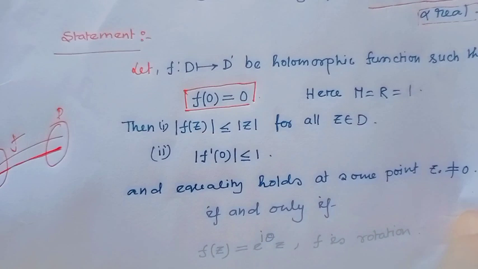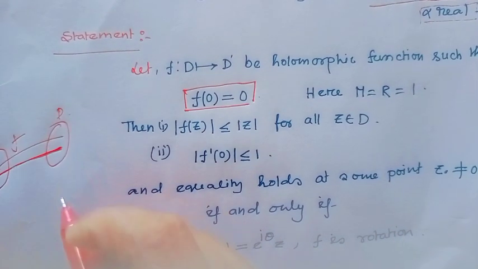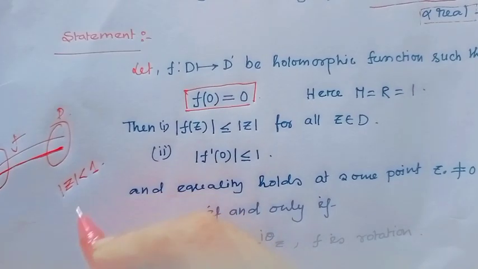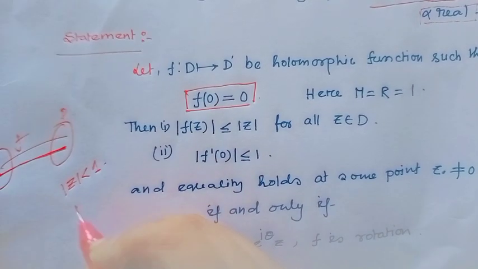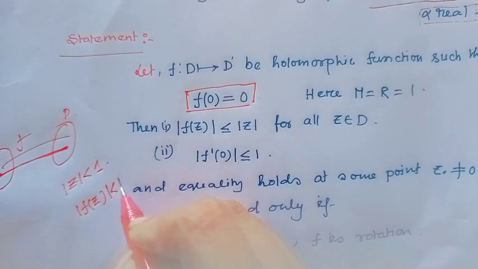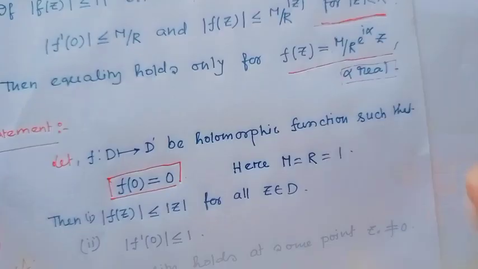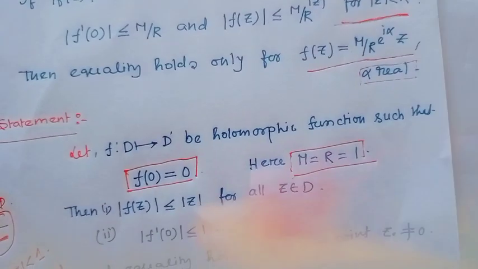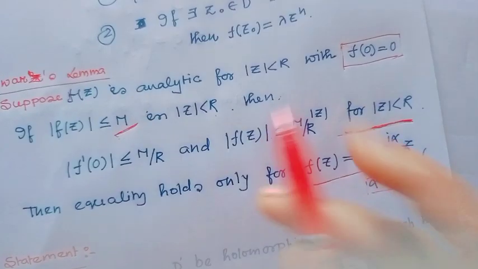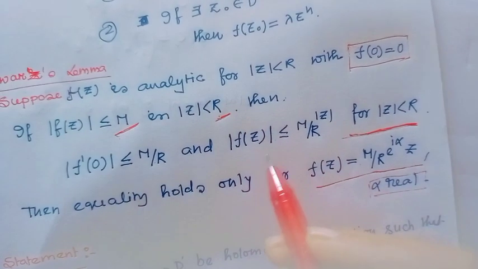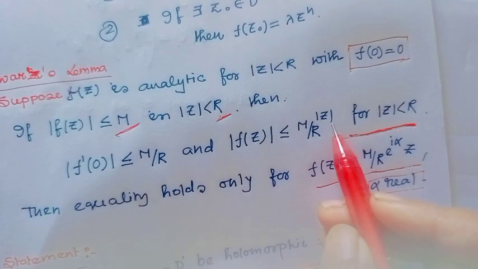Since disc to disc, mod z less than r means mod z less than 1, and f(z) also is less than 1. So here M equal to r equal to 1. So obviously if M equal to 1 and r equal to 1, then mod f prime(0) is less than or equal to 1 and mod f(z) is less than or equal to mod z.